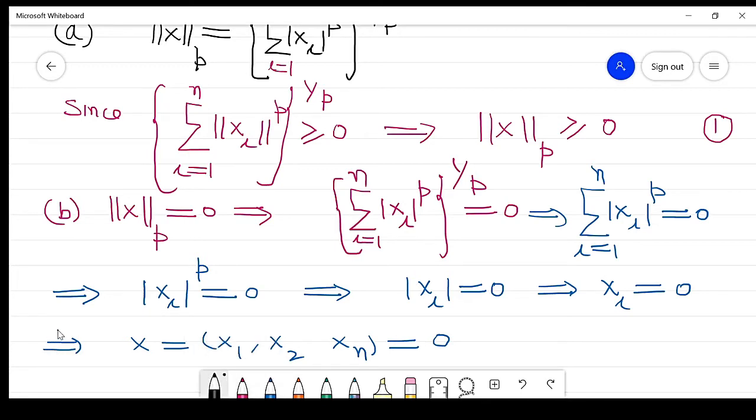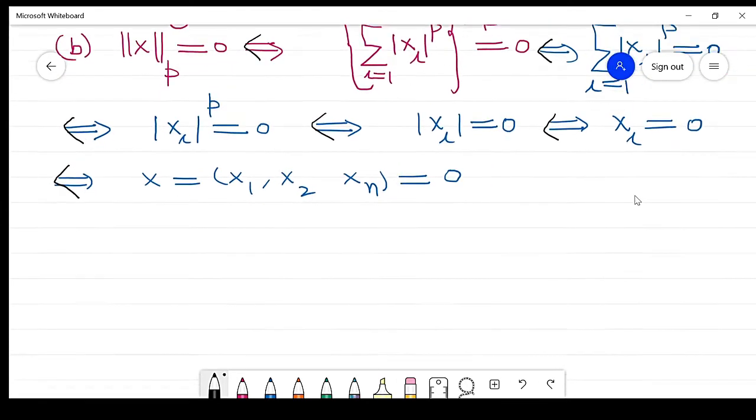Now reverse this process. If x is 0, it implies xi is 0, it implies its absolute value is 0, it implies its power p is 0, it implies the summation of xi raised to power p running from 1 to n is 0, and it implies the norm is 0. Clear? So this proves the second property. If the norm is 0, then the vector is 0. If the vector is 0, then the norm is 0.